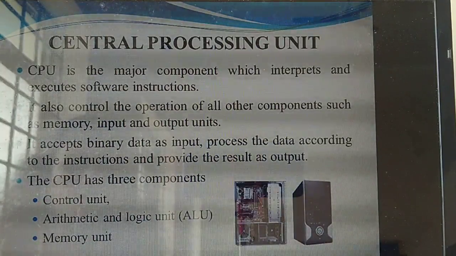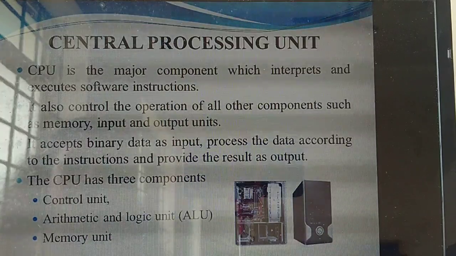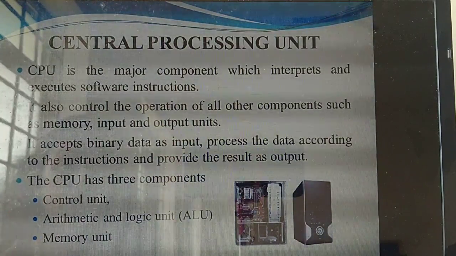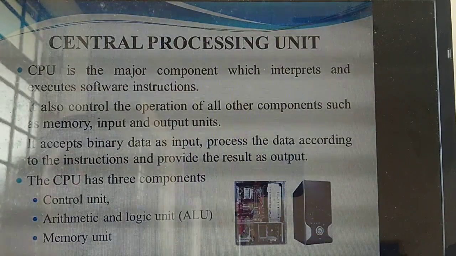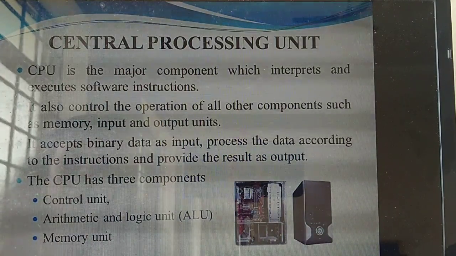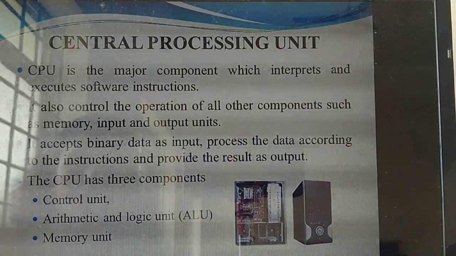So for example, a human is there. Without a brain, can we do anything? No. So the brain is the main part for what? Memory and sending signals, etc. Likewise, in a computer, which is the major part, the heart or brain of the computer? CPU. Understand? Yes. So the CPU is a major component of the computer.